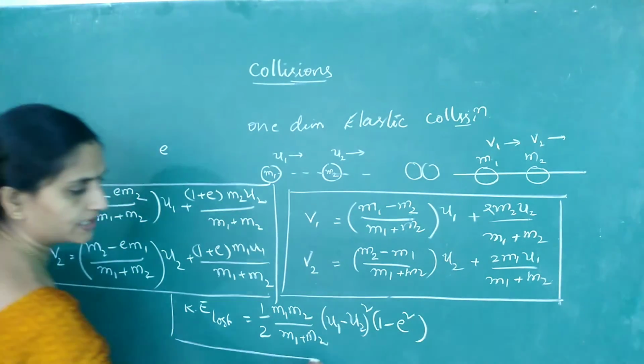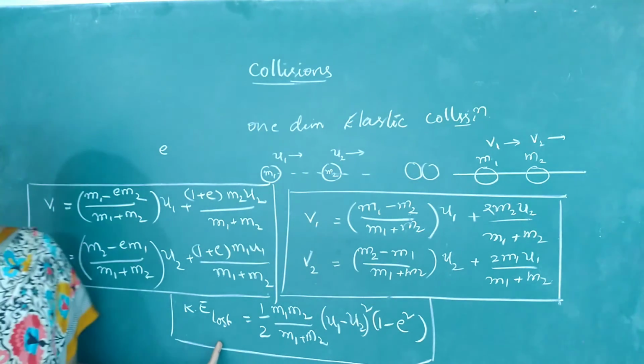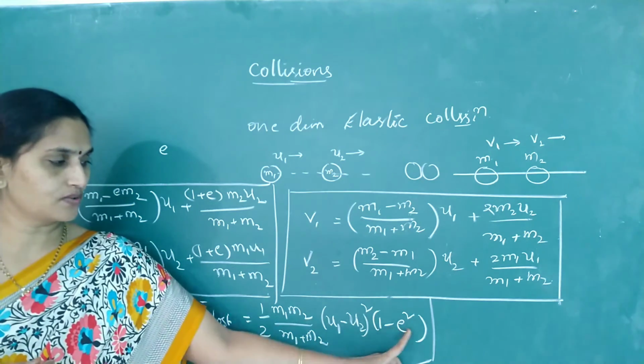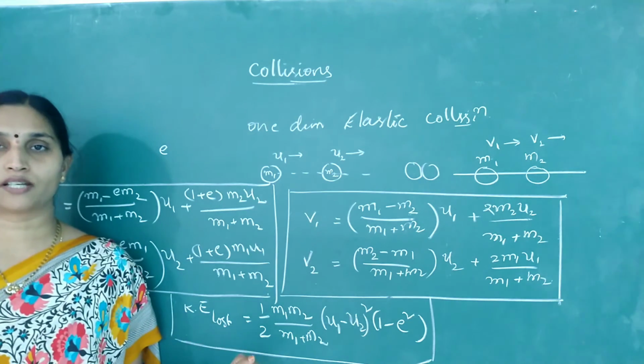So you can remember this relation. This gives you the kinetic energy lost during collision. If you put the value of E equal to 1, 1 minus 1 will be 0. That is, for elastic collision, there is no energy loss to the surroundings.